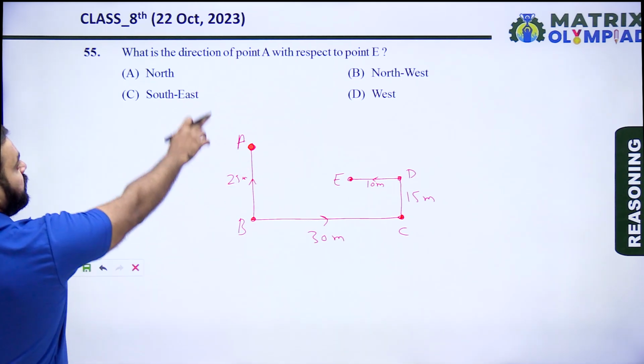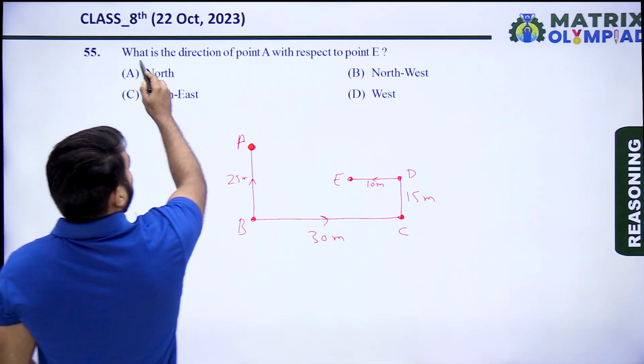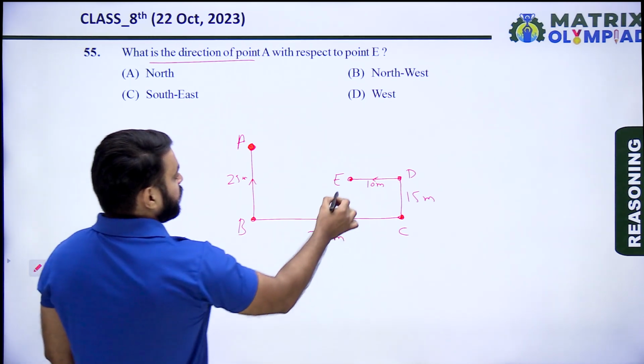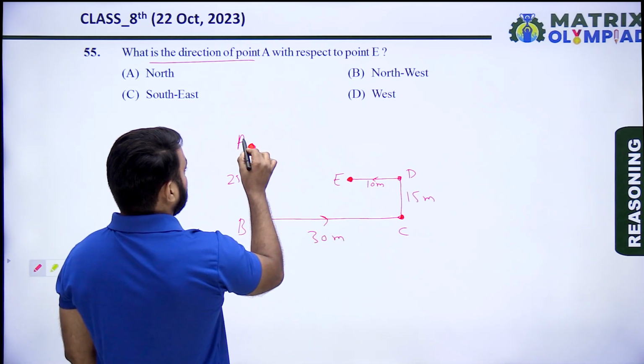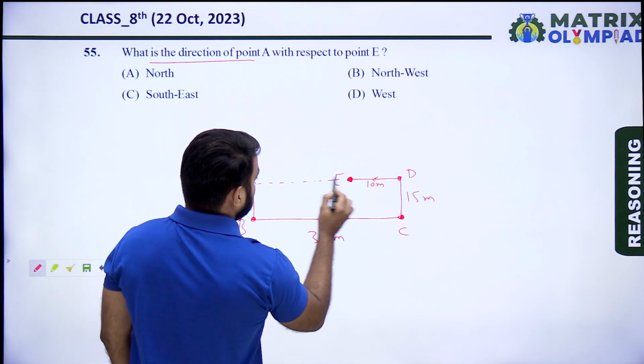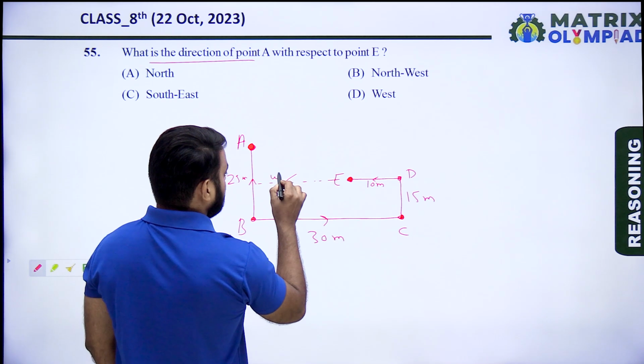Okay. So what is the direction of point A with respect to point E?